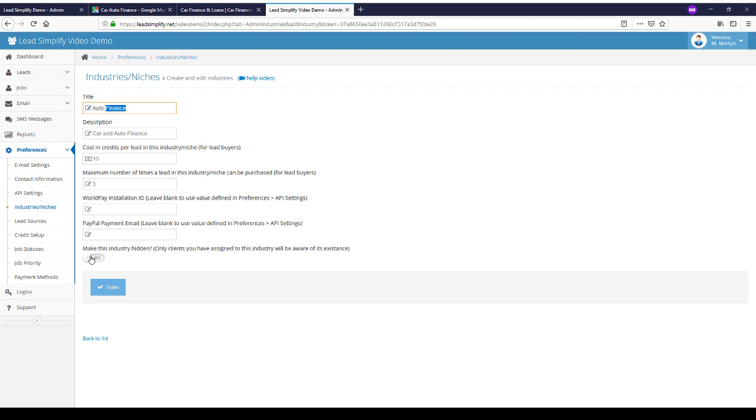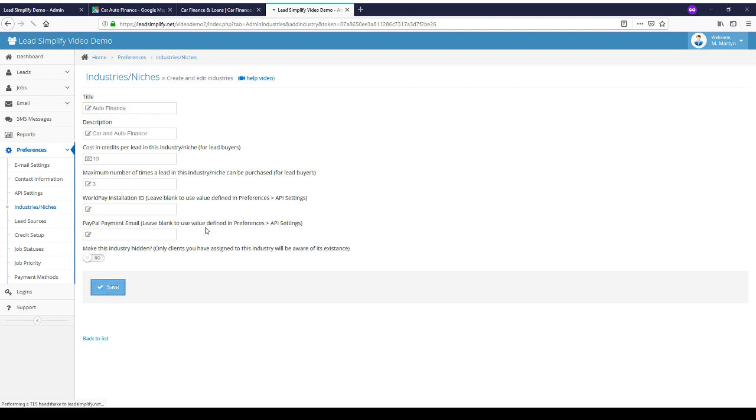Let's say, for example, you were running something potentially in the adult industry, or 2 industries that had some overlap or some conflict of interest. You would potentially want to hide some of those industries.